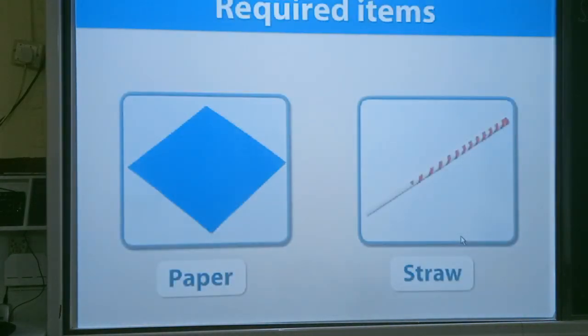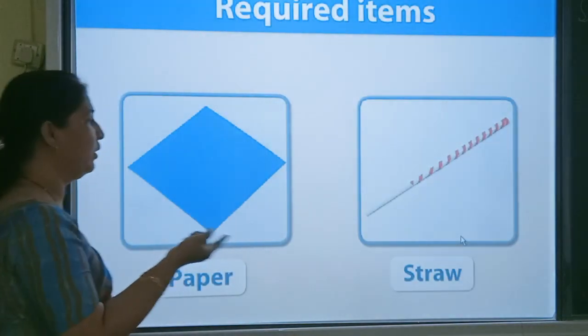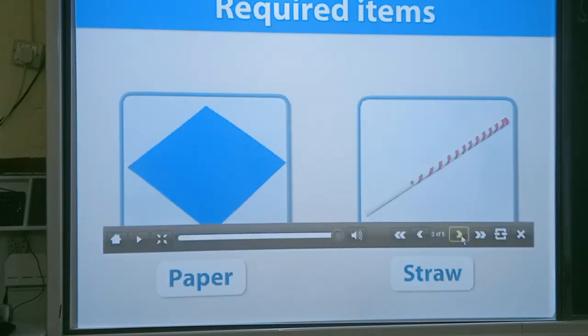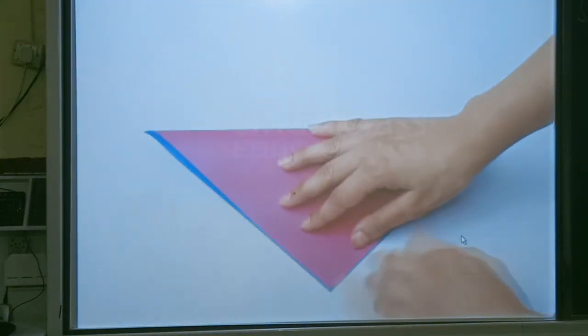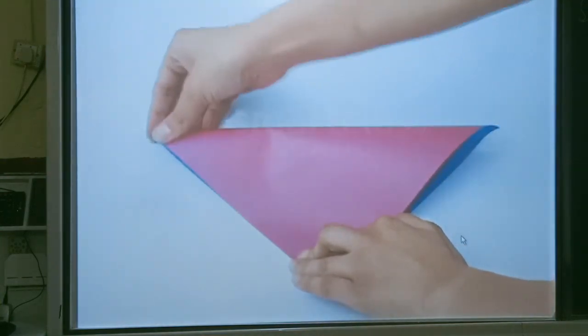Here they have used a straw. I told you, you can use the cardboard or you can use a stick also, instead of straw. Take the piece of paper. We will fold the paper to make a Firki. First, fold it diagonally.